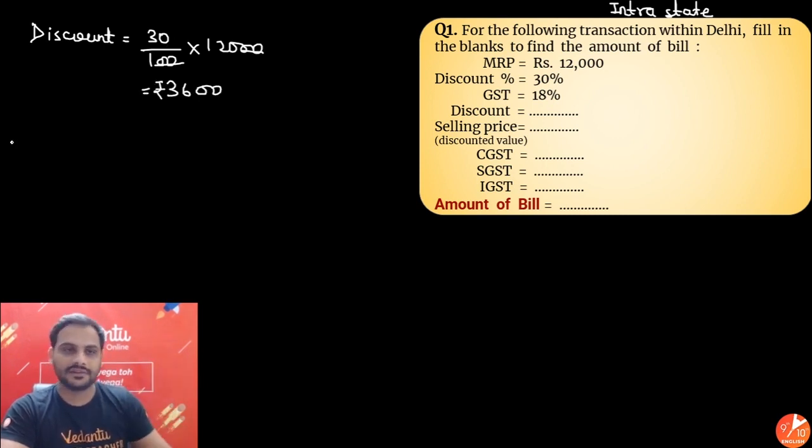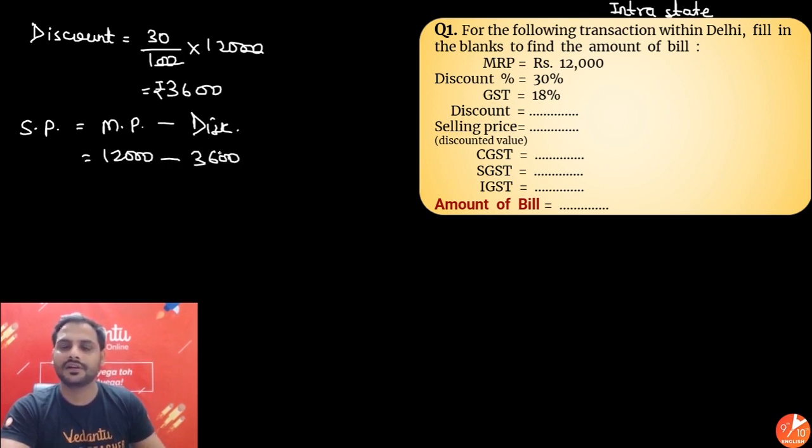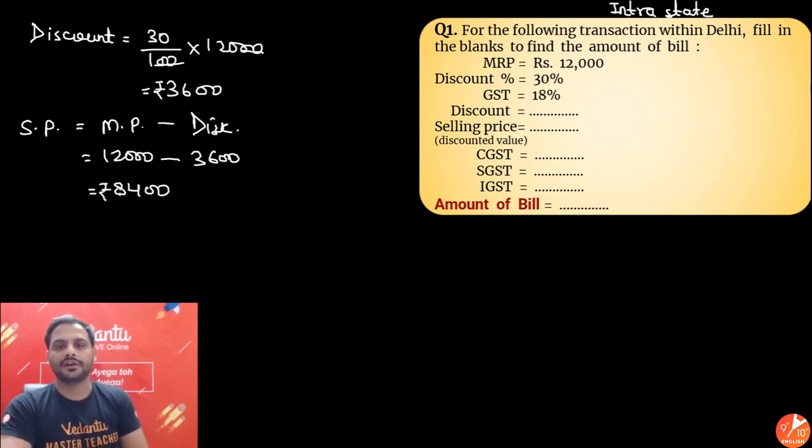What is the selling price? The selling price is very easy, sir. It is the mark price minus discount. Yes or no? So sir, from 12,000 subtract 3,600. So what you are getting, beta? You will be getting 8,400 rupees. 8,400 is your selling price.